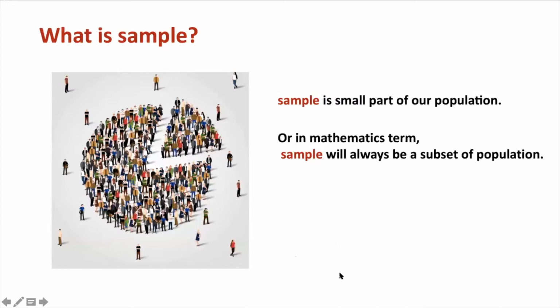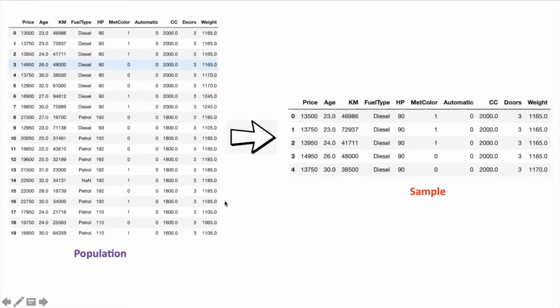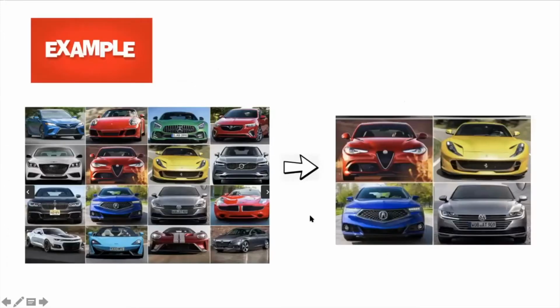Now, what is a sample? A sample is a small part of a population, or in mathematical terms, a sample will always be a subset of a population. In the figure, let's say this is our population, so the small part is our sample. As we have seen, this was the example of population. So we have excluded the first 5 rows from the population and assigned them to our sample. So this is the example of the sample. Now, let us take one more example. This is the data set of all the cars, and from this data set, we have excluded the center 4 cars as our sample. So this will be our sample.